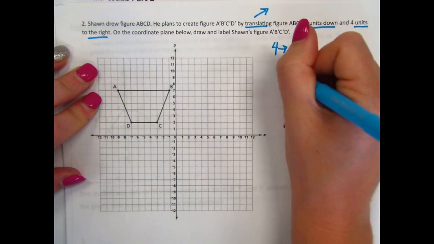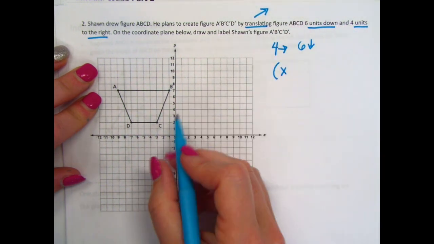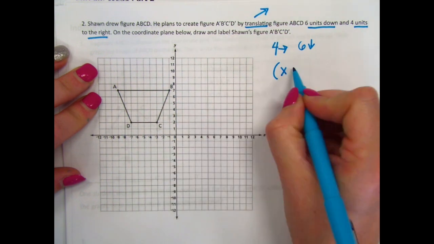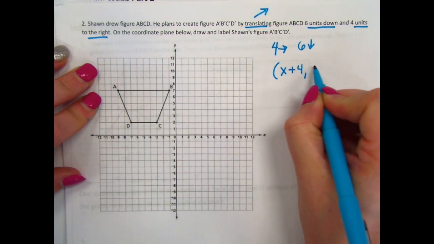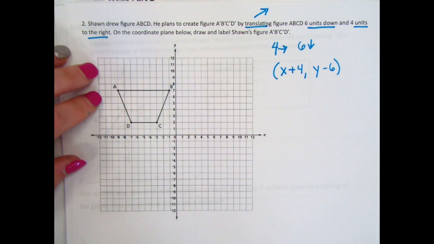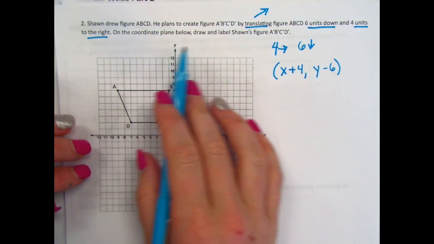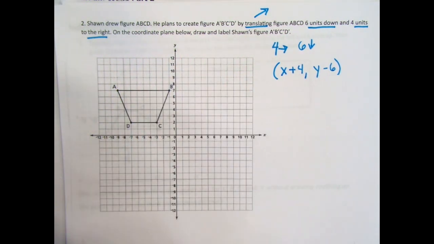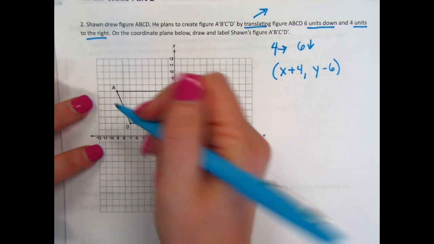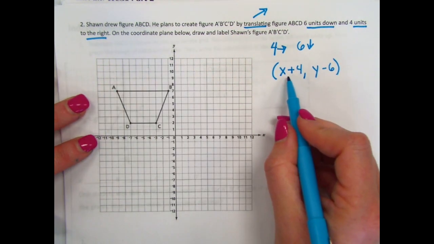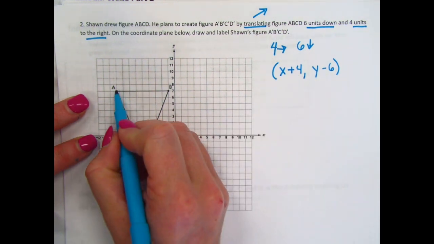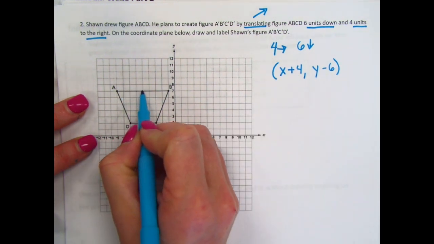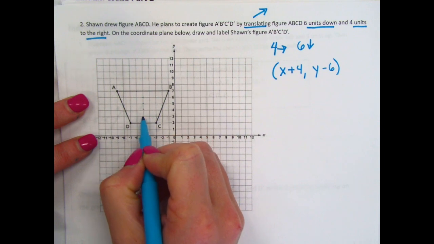I can write that if it's going to the right 4, we're adding 4 in the X direction, and we're going down in the Y direction. On the coordinate plane below, draw and label Sean's figure. So again, we're going to do this one point at a time. I'm going to start with A, and we're going forward 4, down 6. 1, 2, 3, 4, 1, 2, 3, 4, 5, 6.